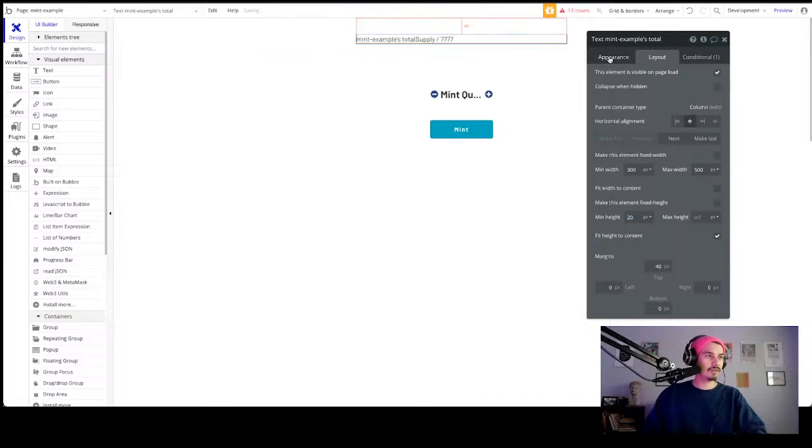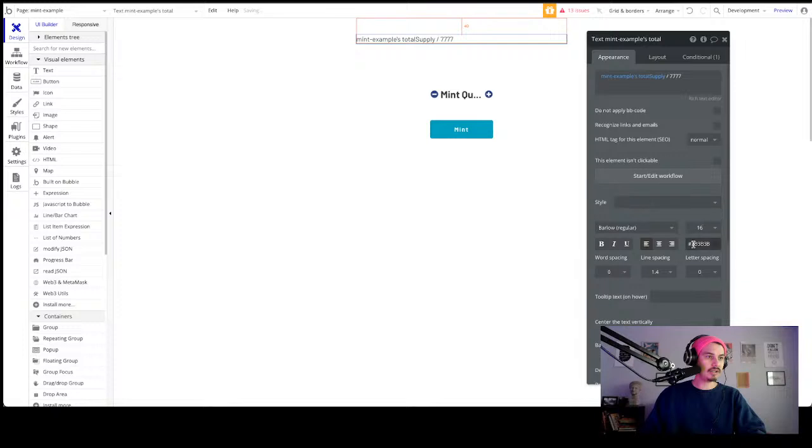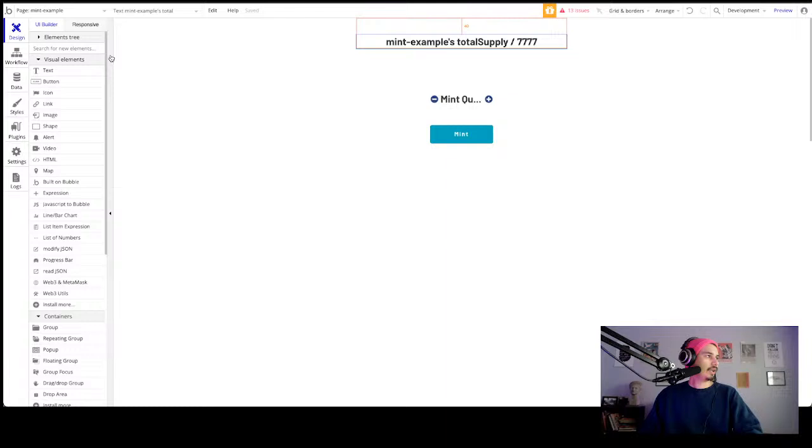Let's go to the appearance. Let's remove this basic body copy. Let's center our text, bold it, and make it a tad bit bigger. Cool. That looks good.